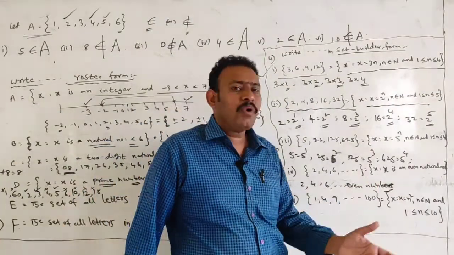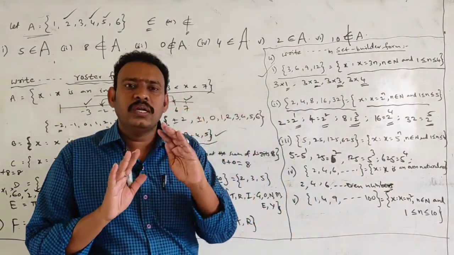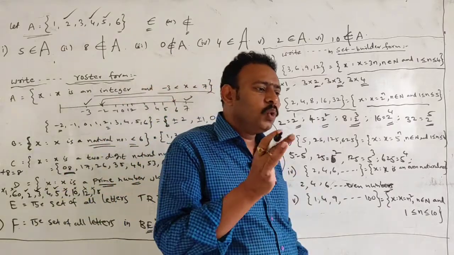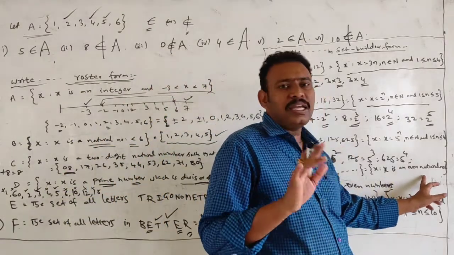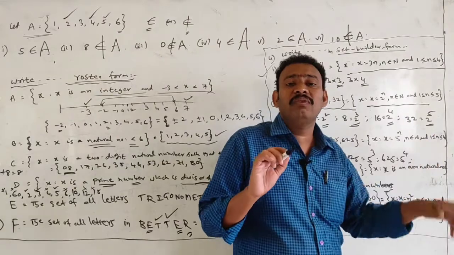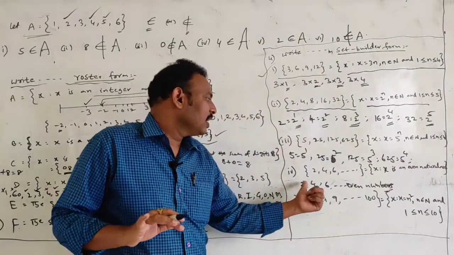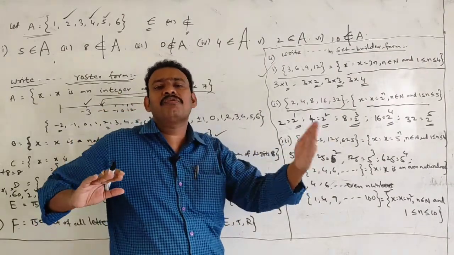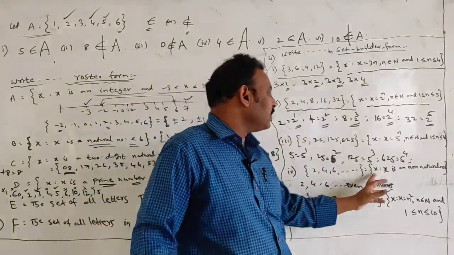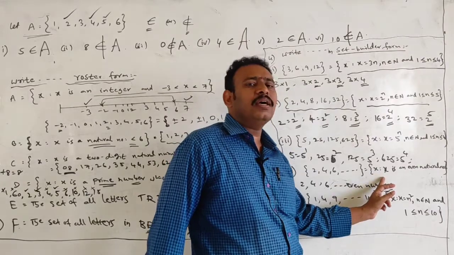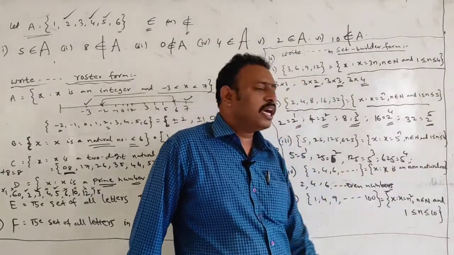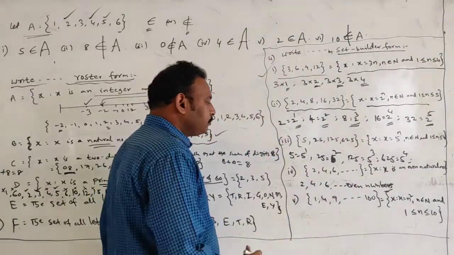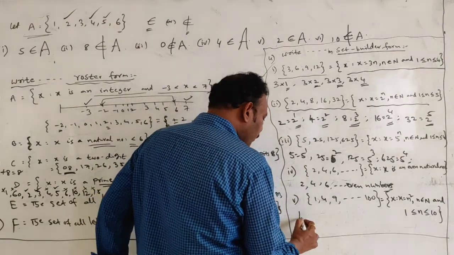Even number general form is a multiple of 2. 2 into 1, 2 into 2, 2 into 3. That is 2 into n, n is a natural number. x is an even number. That is called an even number. 2, 4, 6 are all even numbers. So the set builder form, how you are expressing it, is set of x such that x is an even natural number. That's all.